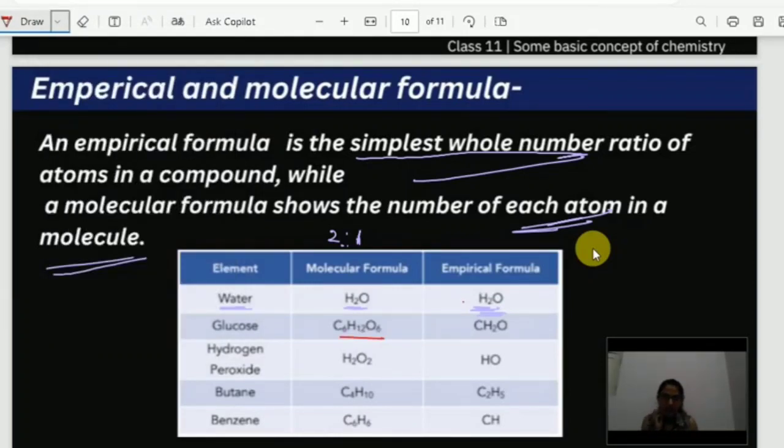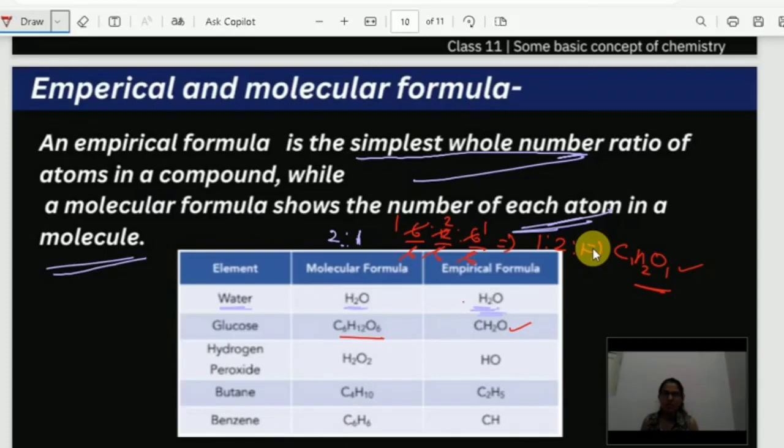Here carbon, hydrogen and oxygen are in the ratio of 6, 12 and 6, and I can reduce this ratio by dividing by 6, right? So 6 1s are 6, 6 2s are 12, 1:2:1. And if I write down the empirical formula, it is CH2O. So see, this is different.